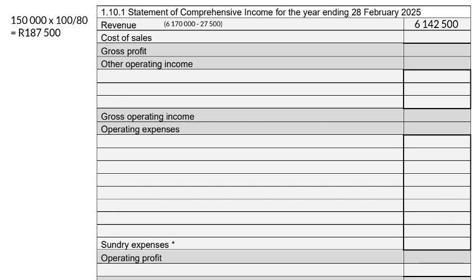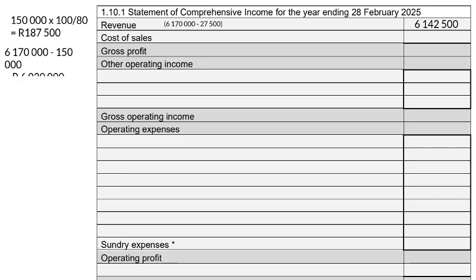It has to be added back to our cost of sales. So for our cost of sales, we take the 6,170,000 revenue, and we minus the 150,000 that was the trade discount of 20% to give you 6,020,000 Rand.